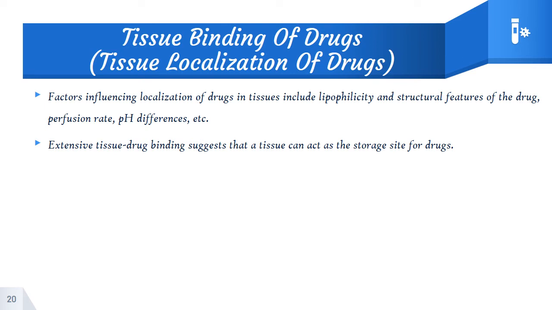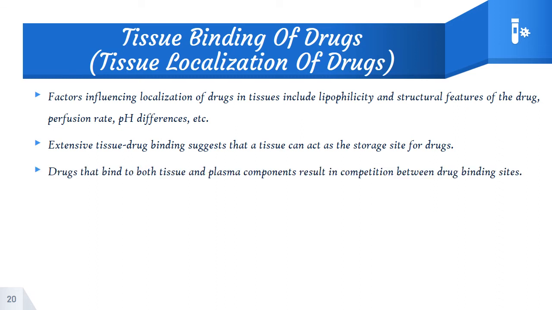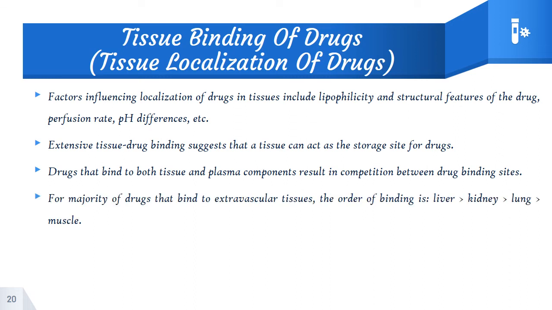Extensive tissue drug binding suggests that the tissue acts as a storage site of the drug, so that may lead to toxicity. A drug that binds to both the tissue and the plasma components results in competition between the drug binding sites. That's a common factor; based upon the affinity, the binding differs. For the majority of drugs that bind to extravascular tissue, the order is liver, kidney, lungs, muscles. So the drug may bind highest in the liver, followed by kidney, then lungs, and finally muscles.